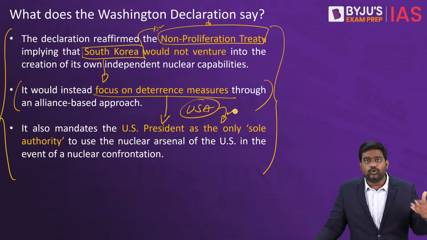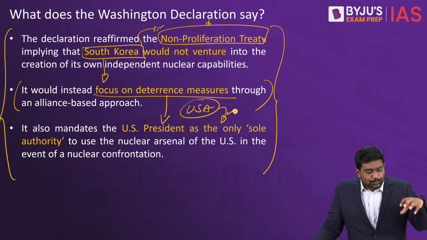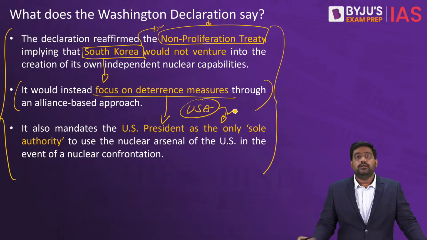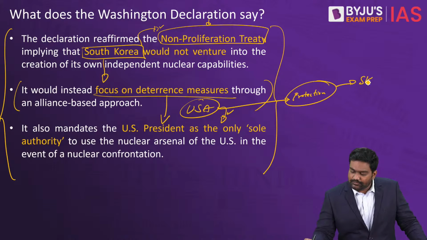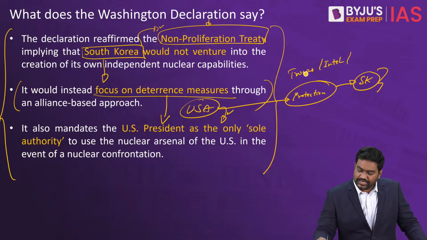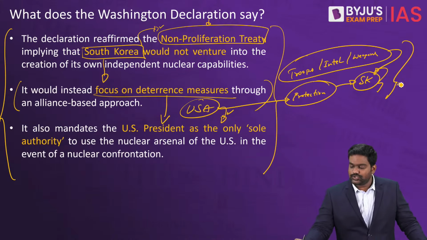Since the US is committed to non-proliferation, it doesn't want the further spread of nuclear weapons. The US put diplomatic pressure on South Korea and ensured that South Korea halts its nuclear weapons program. In return, the US guaranteed protection. The US guaranteed to South Korea that we will deploy our troops, we will share intelligence with you, we will even supply weapons, and essentially we will defend South Korea against North Korea.